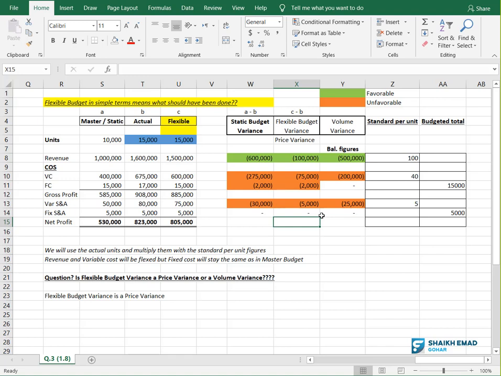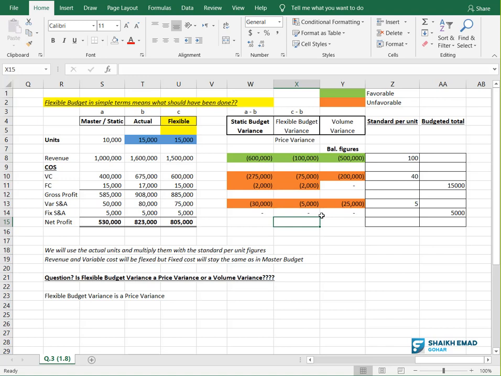One is called volume variance, where you plan to sell 10,000 units but you sold 15,000 units. The variance resulting due to change in volume is called volume variance. Volume means how many units you planned to sell and how many units you actually sold.